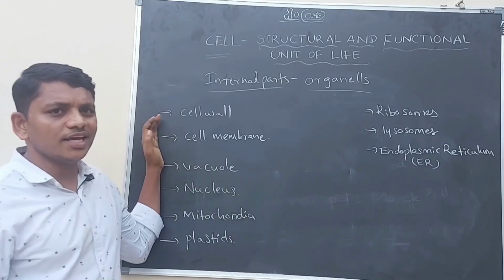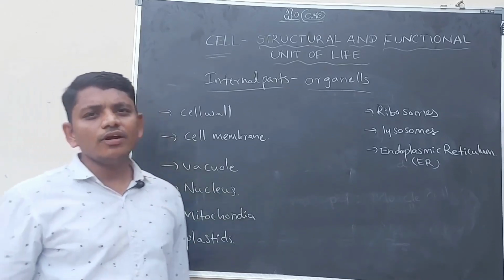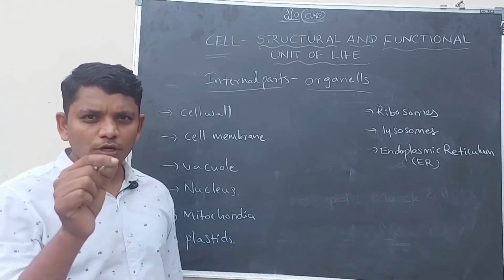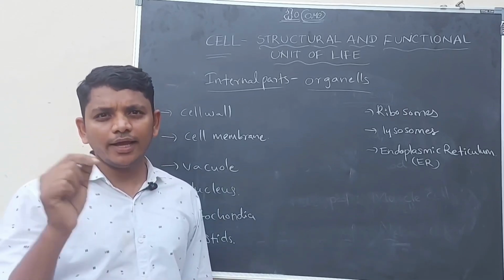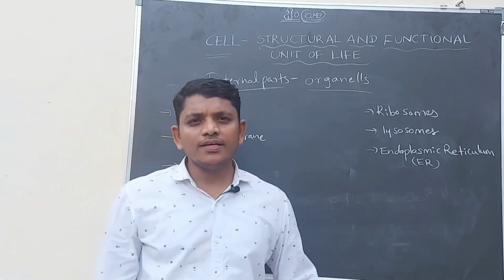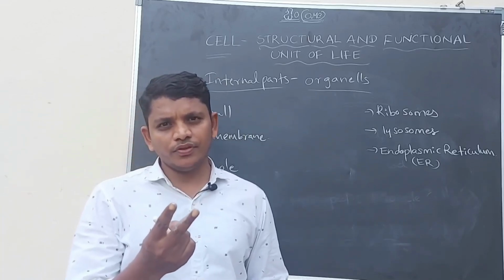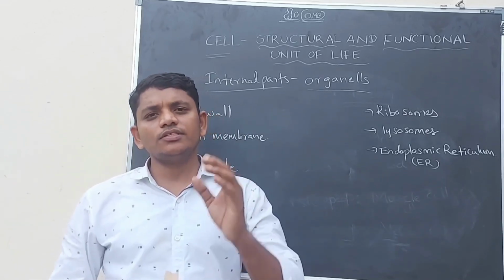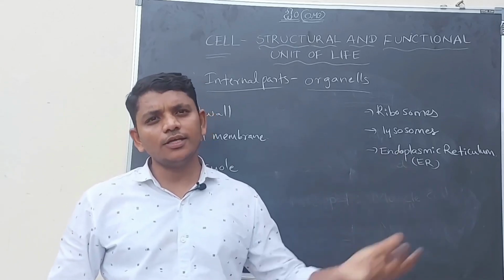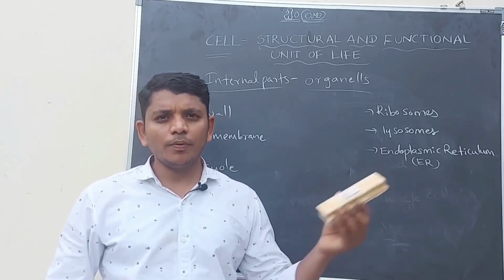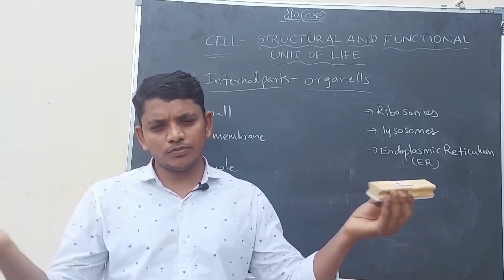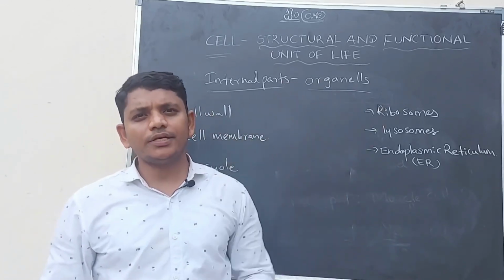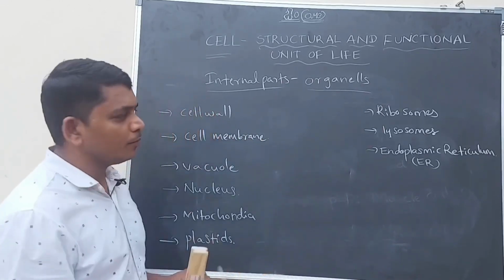Let us discuss cell wall. Cell wall is the outermost layer in plant cells. This is only present in plant cells, not in animal cells. You know, cells are classified into two types. If the cell is present in an animal, that is called an animal cell. If the cells are present in plants, they are called plant cells. Okay, so plant cells and animal cells, these are two types. Here, the cell wall is only present in plant cells, not in animal cells.